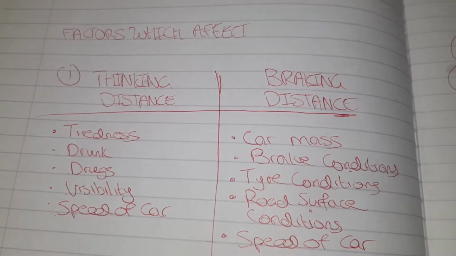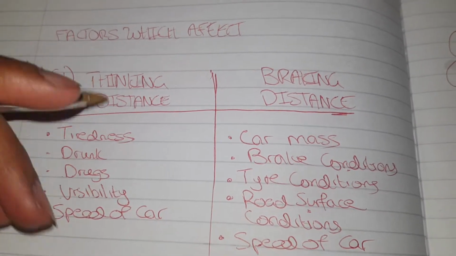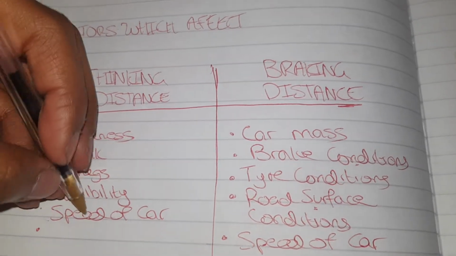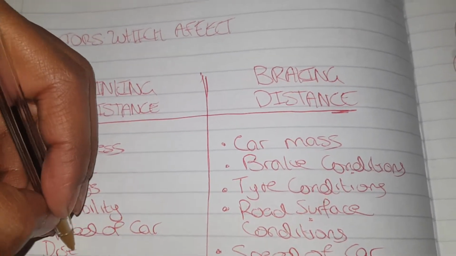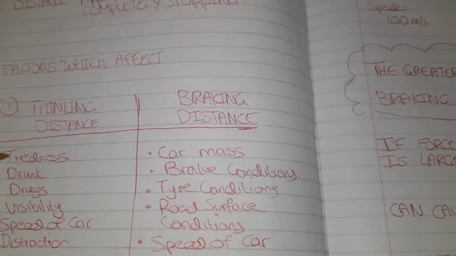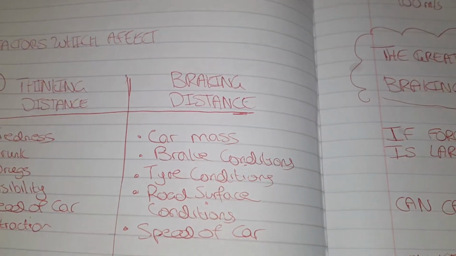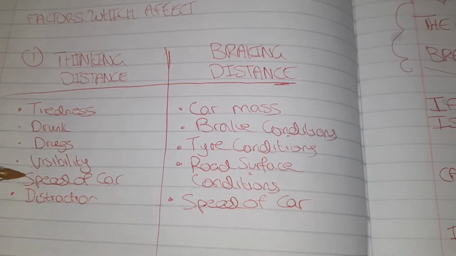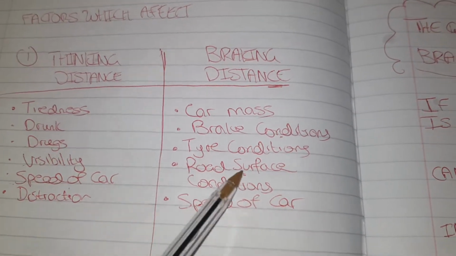Speed of the car as well. If you're moving faster, the distance you travel is obviously more. So speed of the car. Also, distractions, be it a mobile phone or talking to someone. Yeah. So those are all to do with the driver, with the exception of speed of the car, which is for both. Speed of the car is probably the one you have to know that applies to both.